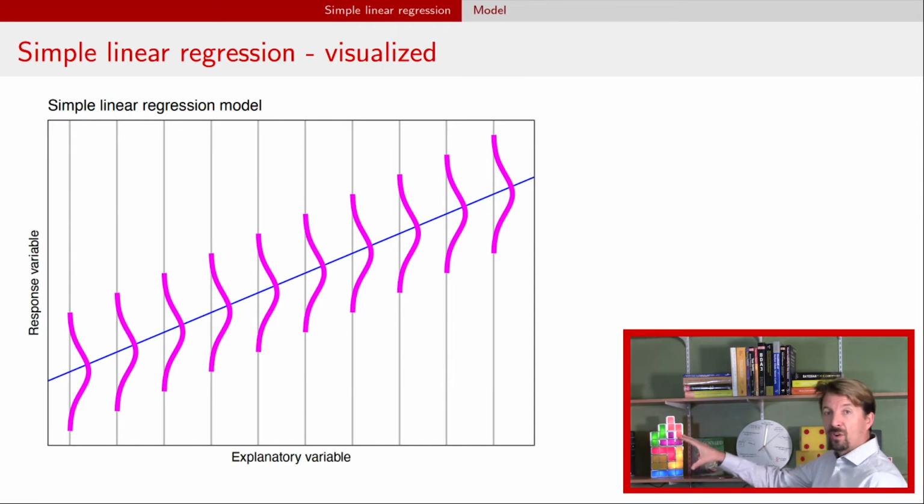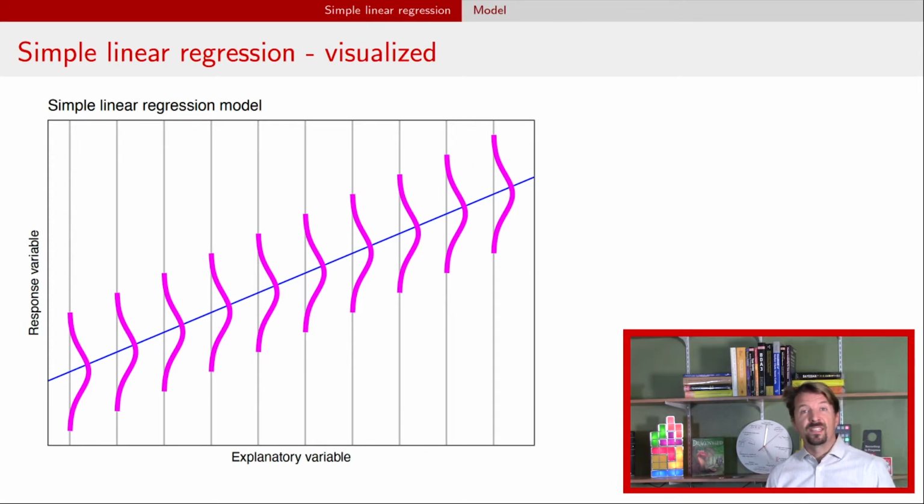So those bell-shaped curves, the mean is always given by that equation of the line, and in this case, the slope of the line is positive, and so as the x variable, the explanatory variable, increases, those density curves, those bell-shaped curves, go up, right? The idea here is that we're not expecting all of our observations to fall exactly on the line, but there's some variability that the data have, and that variability is described by these normal bell-shaped curves. That is the normal probability density functions.